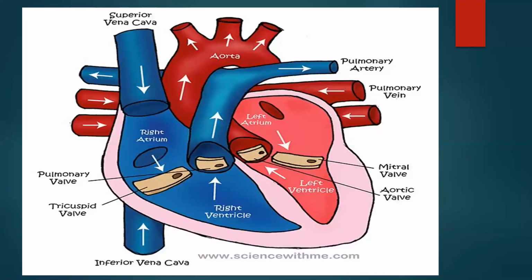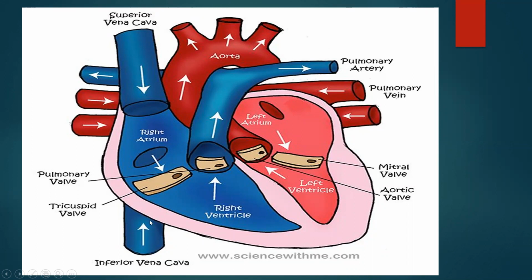Here we see it with a proper diagram. As I said, humans, or basically mammals, have a 4-chambered heart. It is found in birds also. The chambers are the right atrium or right auricle, left auricle, right ventricle, and left ventricle. Auricles are the receiving chambers. Ventricles are the pumping chambers. They pump the blood. Here we have two vena cava, superior vena cava and inferior vena cava.